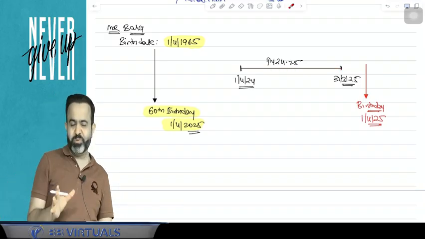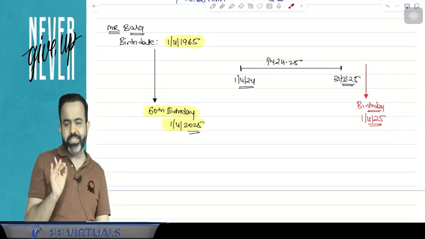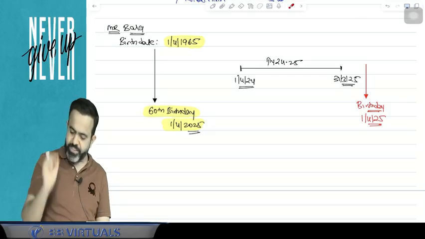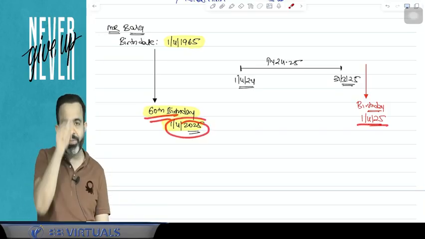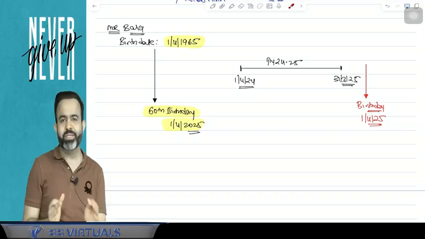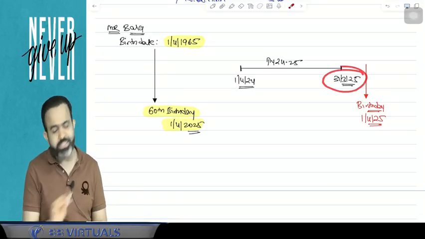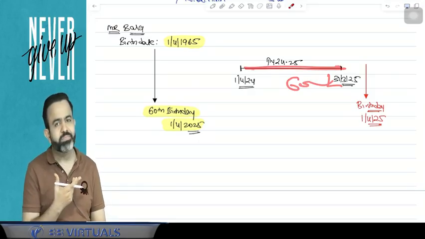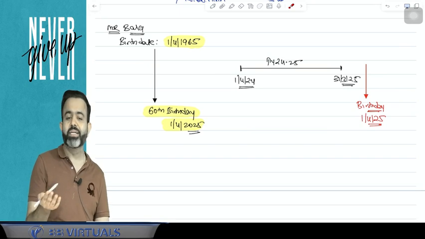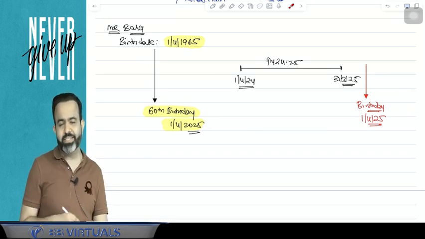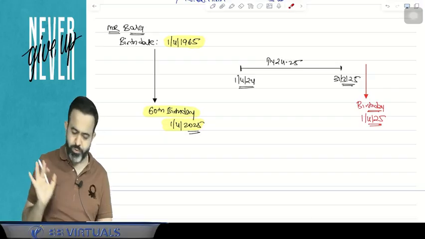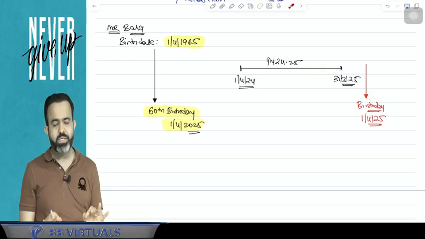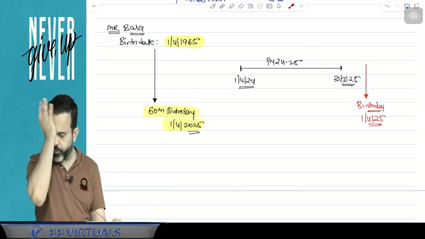So my question to all of you, guys, in this case, on which date did Bala complete the age of 60 years? On the 1st April only, the day on which he celebrated by cutting the cake, everyone saying happy birthday, or on the preceding date? If on the preceding date, then in the current year 60 years of age is completed and he can claim the basic exemption of 3 lakh. Otherwise, he has to take the basic exemption of 2,50,000. So my question to all of you: for Bala, in the current year, is the basic exemption applicable 2,50,000 or 3 lakh? That is the question.